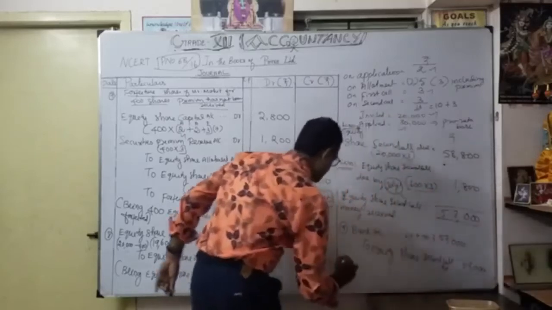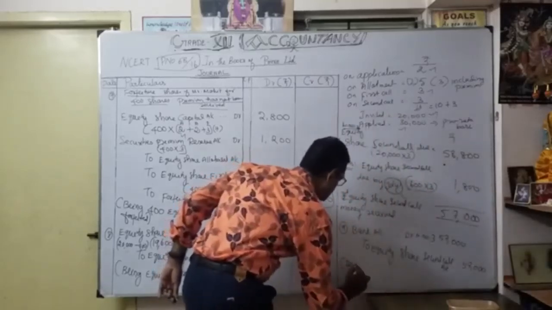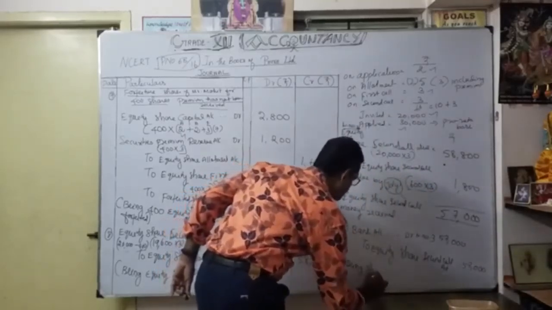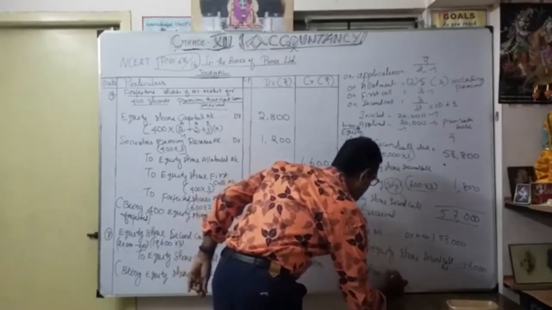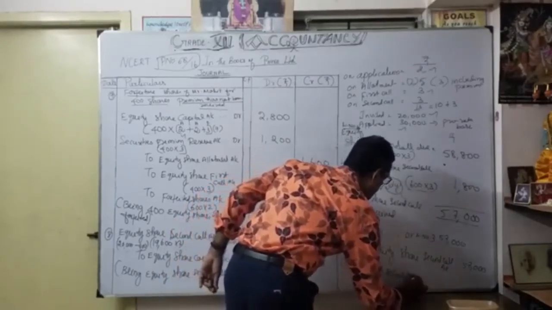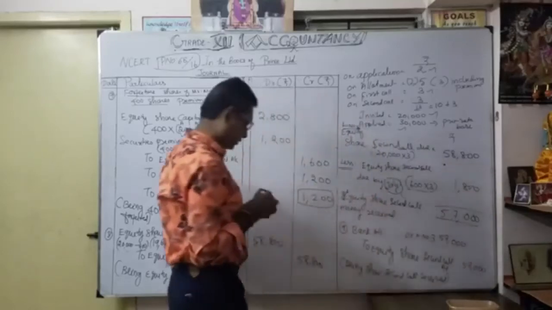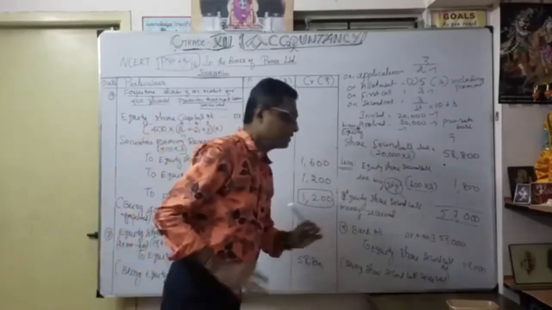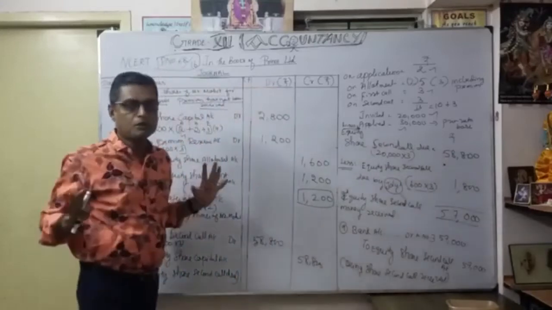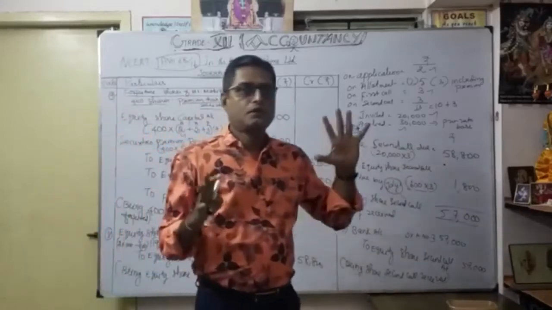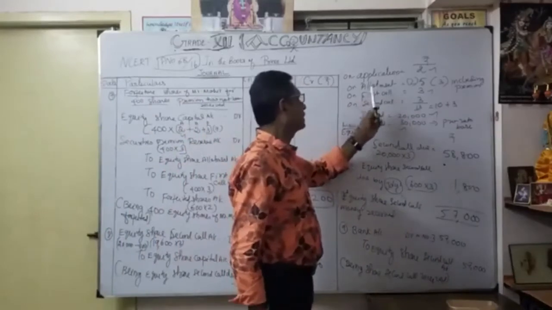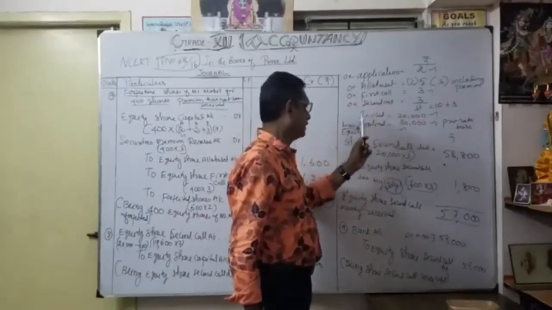Okay, so narration: being equity share second call received. Understood? Second call received. So now, as I said, application, allotment, first call, second call are all over.